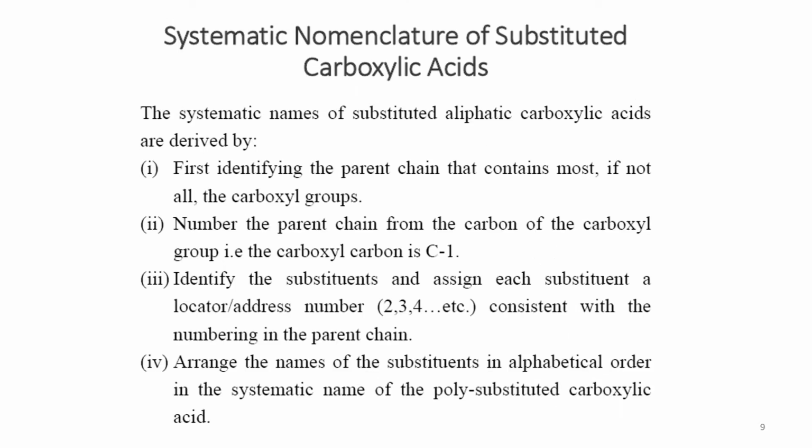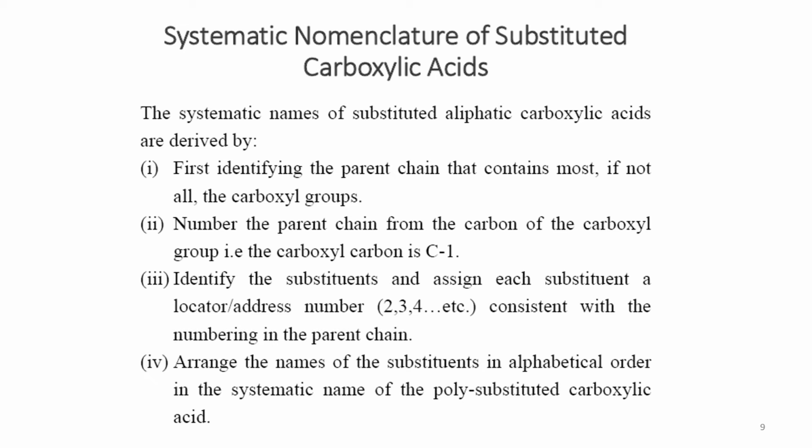Now we are going to look at how these carboxylic acids are named through the IUPAC system, but they have certain rules we have to follow. So, how can the systematic names of substituted aliphatic carboxylic acids be given by IUPAC nomenclature?